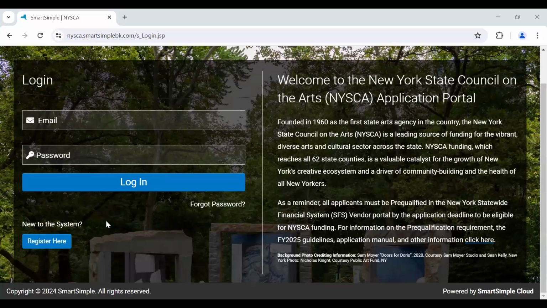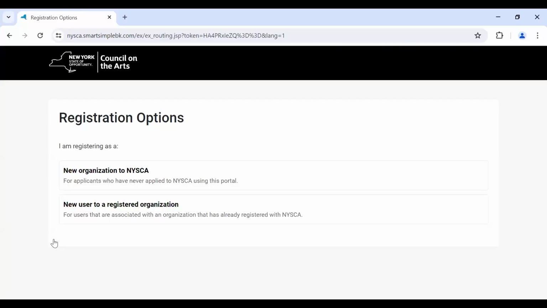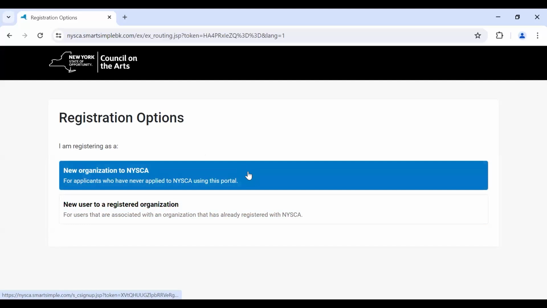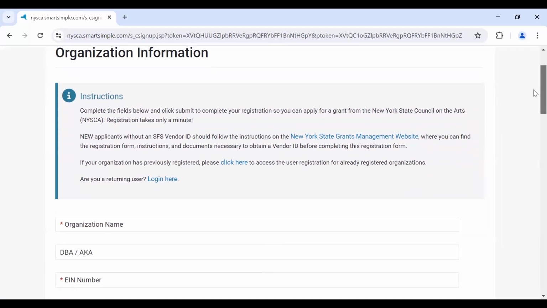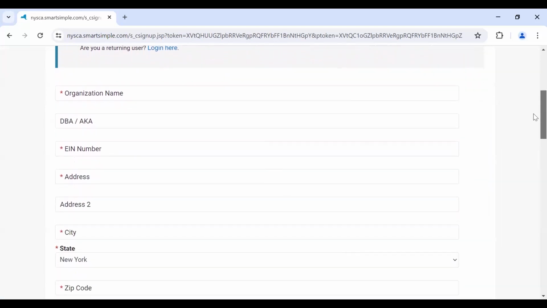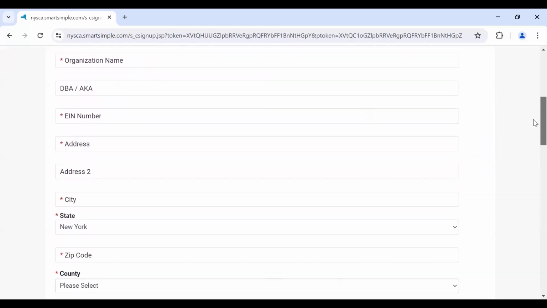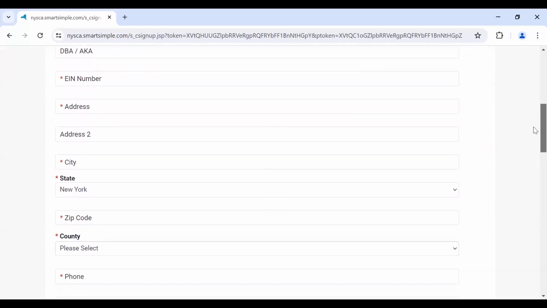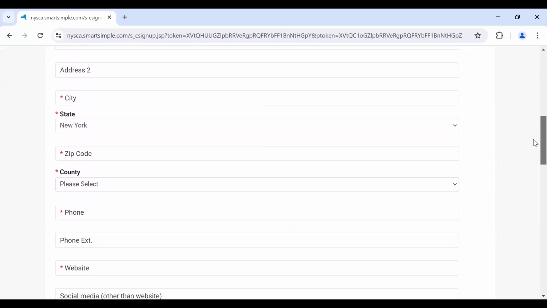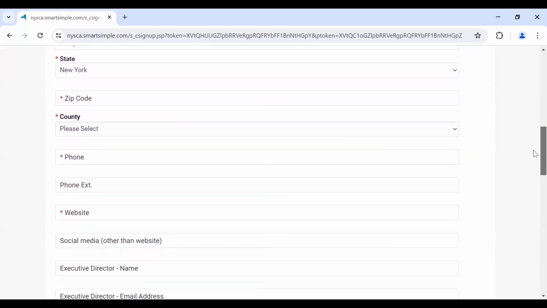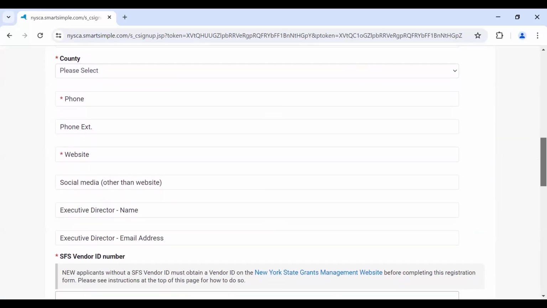Clicking the Register Here button will direct you to this routing page. Once here, select the button that best describes your situation. If your organization has never applied to NISCA in Smart Simple, you will be asked to provide the following organizational information: your organization's name and DBA, if applicable, federal employer identification number, address, phone, and email, website URL and social media handles, your executive director's name and email, SFS vendor ID.